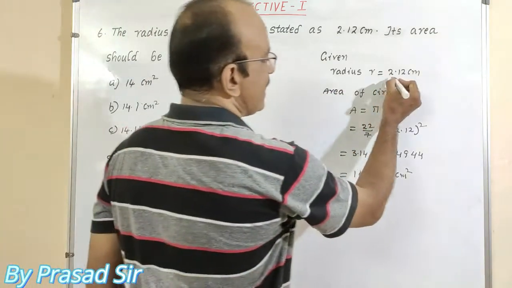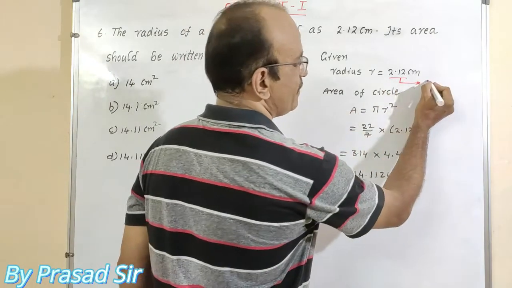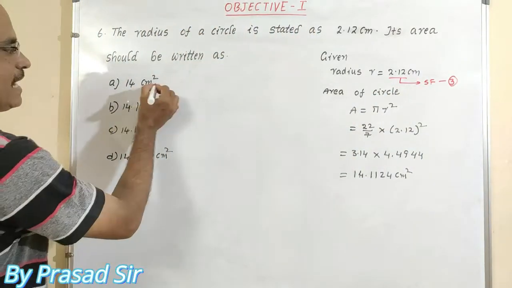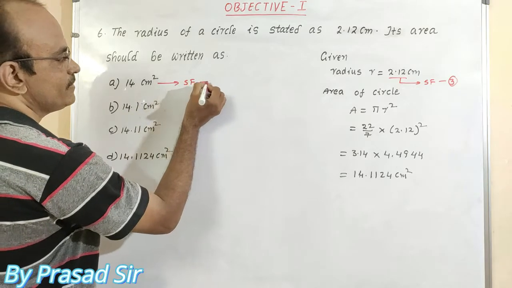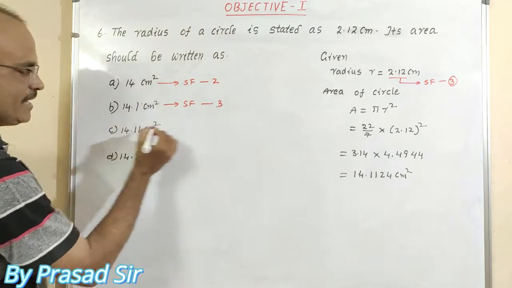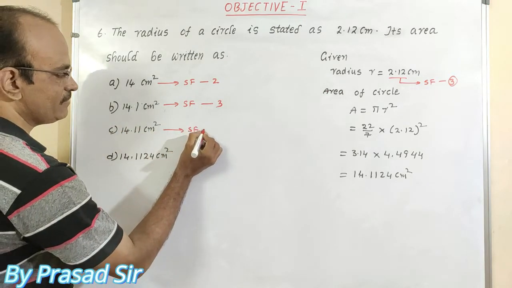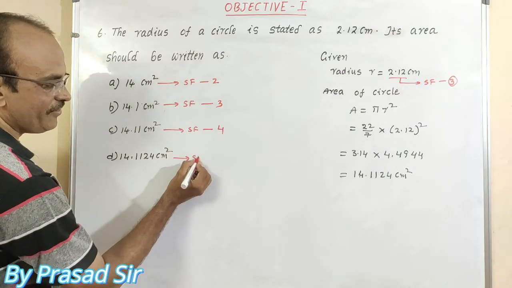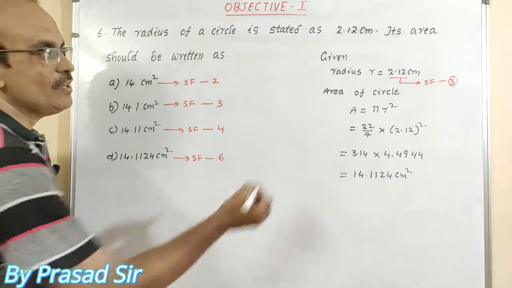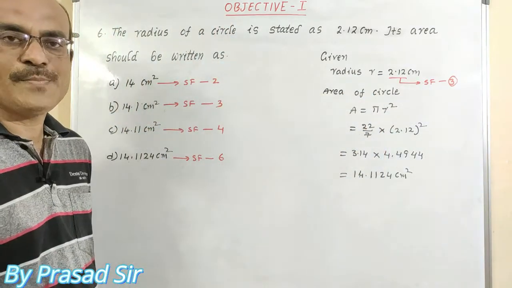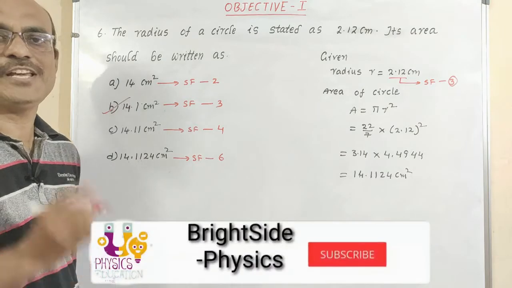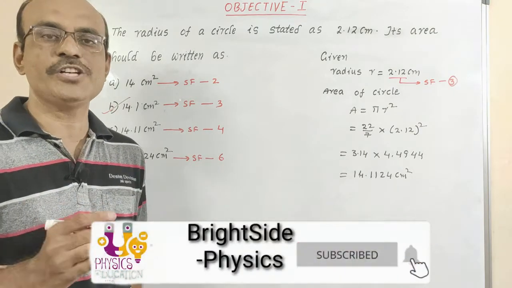Remember here, this radius, how many significant figures are there? 3 significant figures. Observe the answer. How many significant figures are here? This is 2. How many are present here? 3. How many are present in this one? 4. And in this one? 1, 2, 3, 4, 5, 6 significant figures. So the radius 2.12 has 3 significant figures, so the answer must have how many significant figures? That is B option is correct. This is the solution for question number 6.